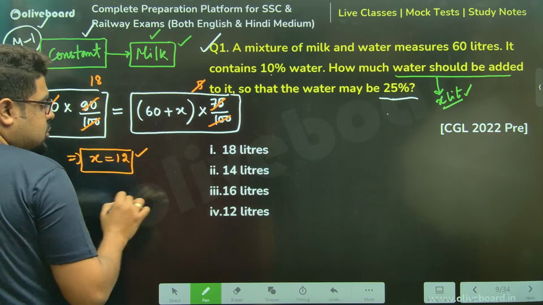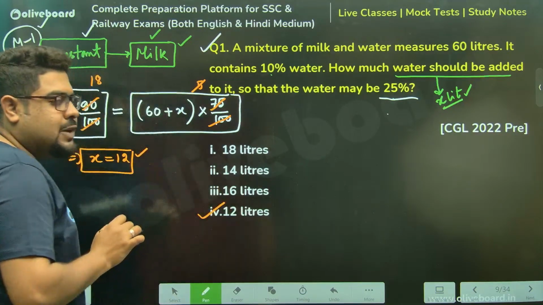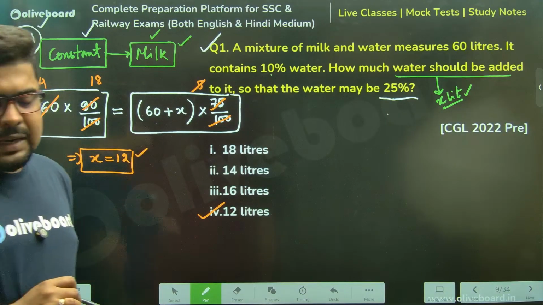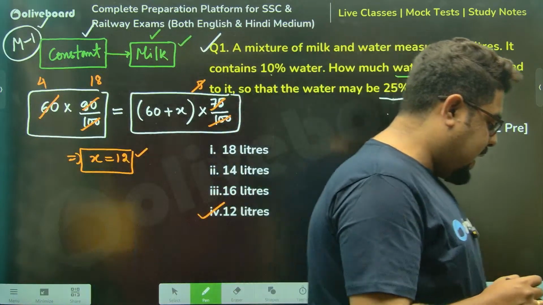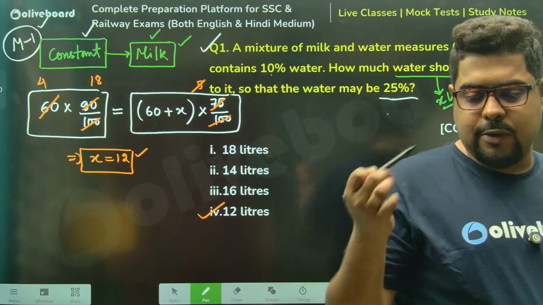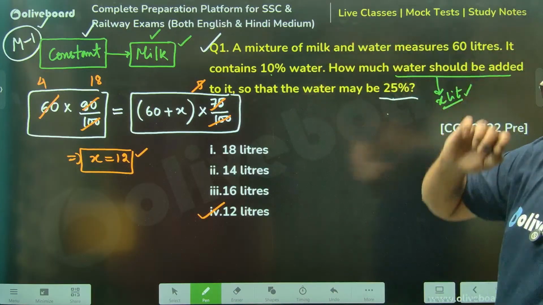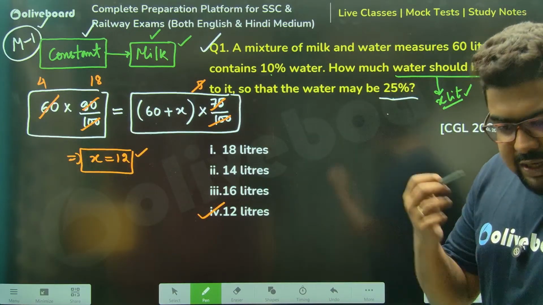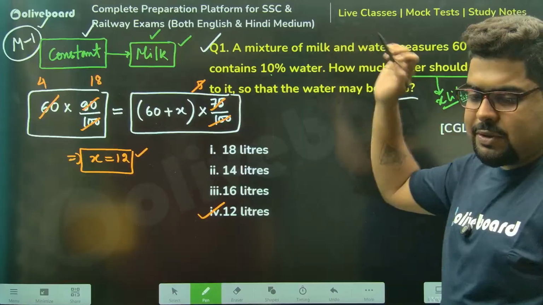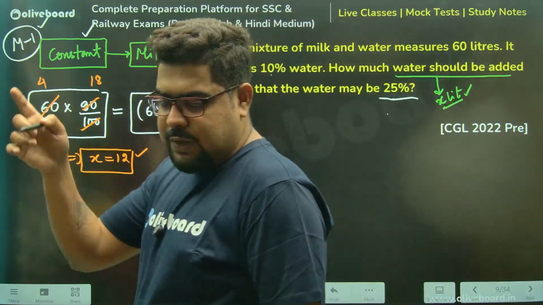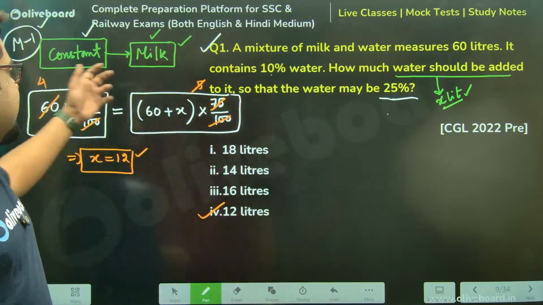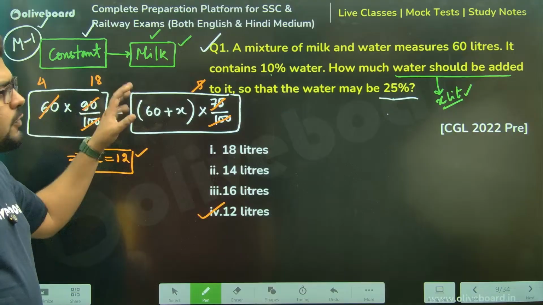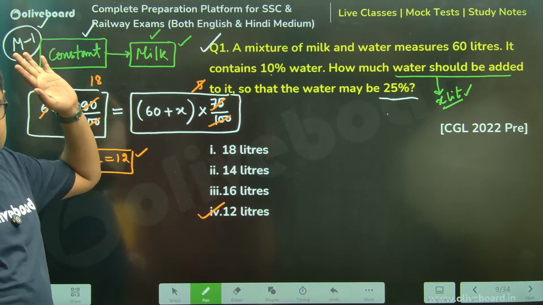So how much water should be added? Sir, option number 4, 12 liters. Now, this is just one way of approaching. Again, this is just method number 1 I've shown you. Just one way of thinking about this. Sir, what was constant? You see, just one line. Make the equation of whatever is constant.